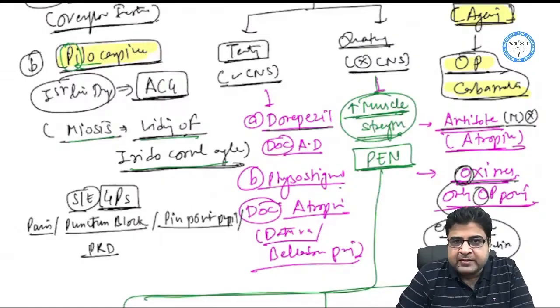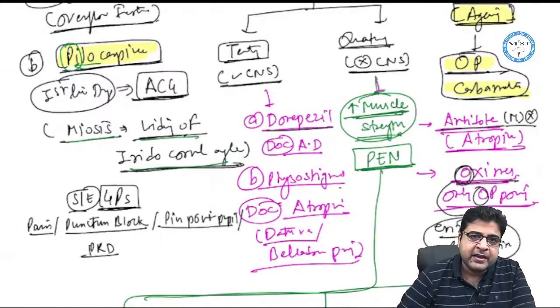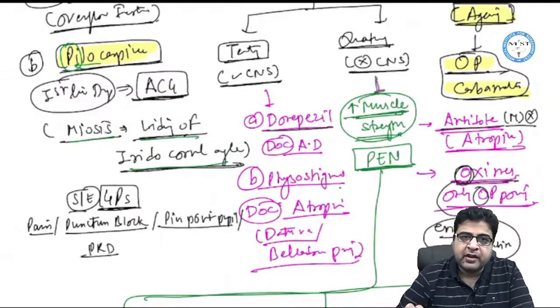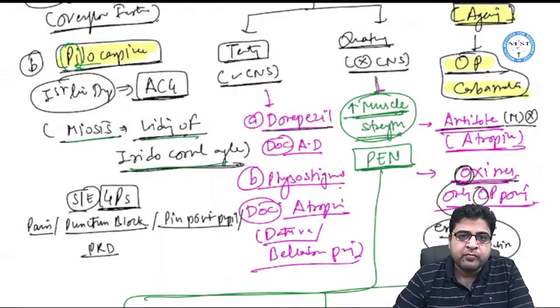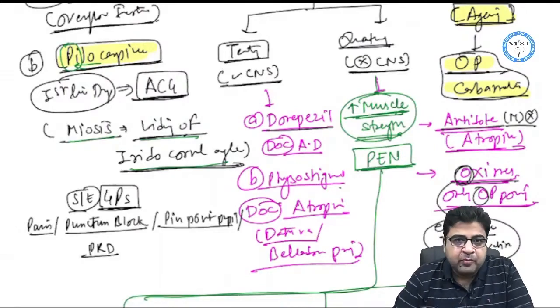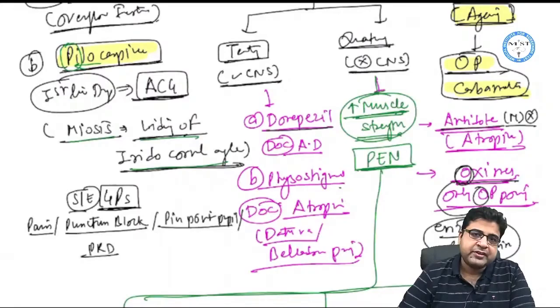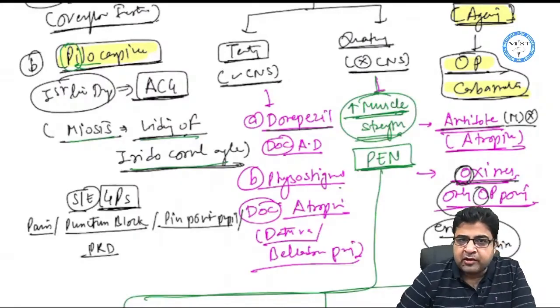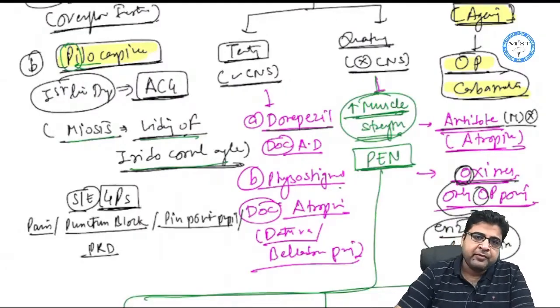So when you give donepezil, it will increase the acetylcholine level in your CNS by inhibiting acetylcholine esterase enzyme, and now this acetylcholine will act on your memory center, stimulate the memory center with the help of the nicotinic receptor, and it is given for the treatment of Alzheimer's disease as a drug of choice. So donepezil is a drug of choice for Alzheimer's disease, given to improve the patient's memory function. Right?